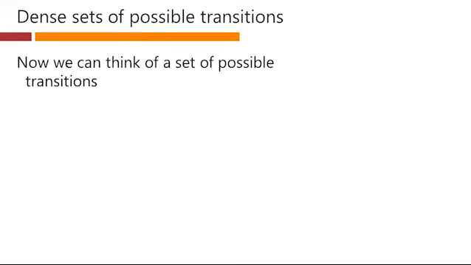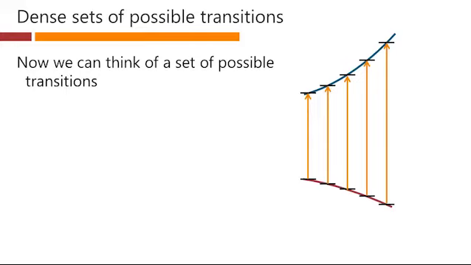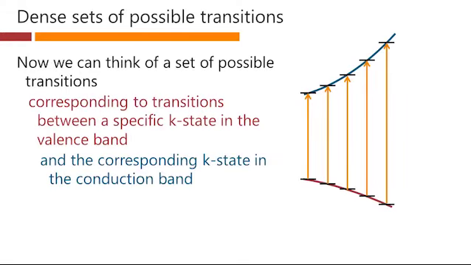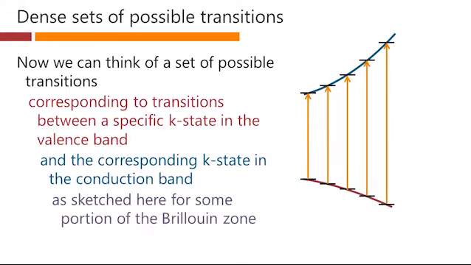Now, we can think of a set of possible transitions here. So we can sketch this idea here. Here's a set of different possible transitions, each one of them going from a specific k state in the valence band to the same k state in the conduction band. And this is just some small portion of the Brillouin zone we're sketching here.